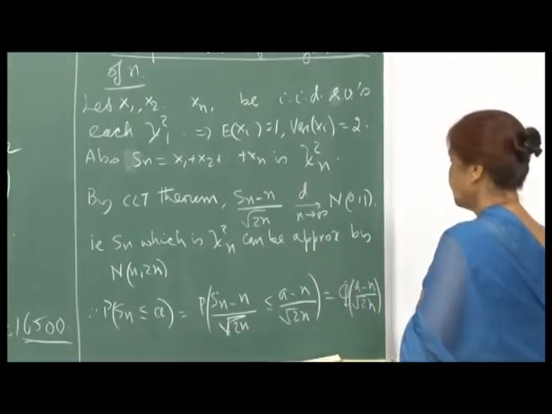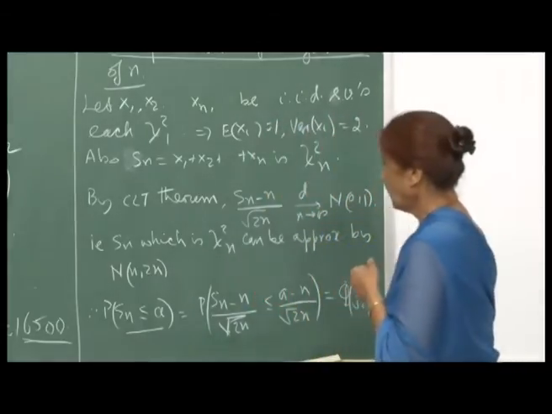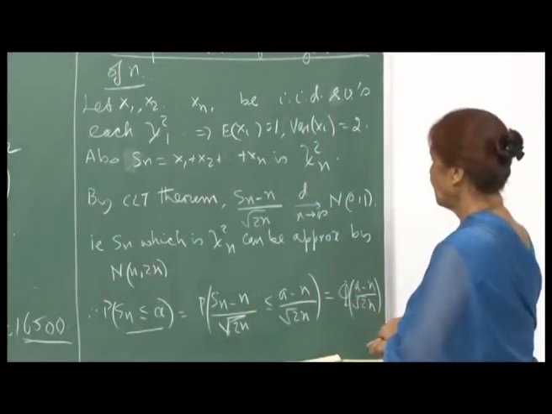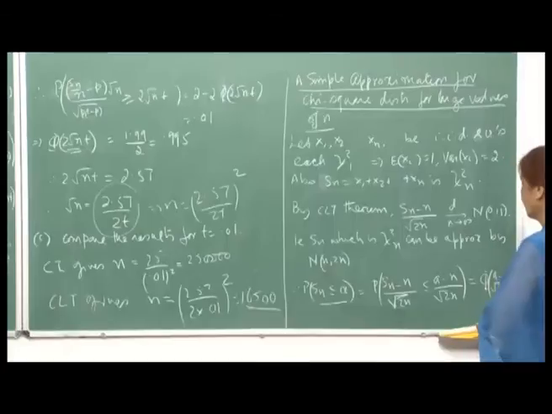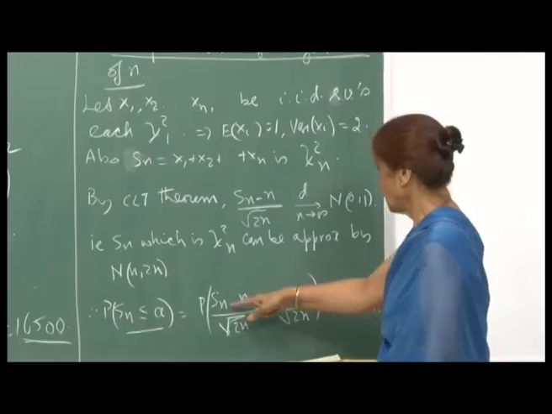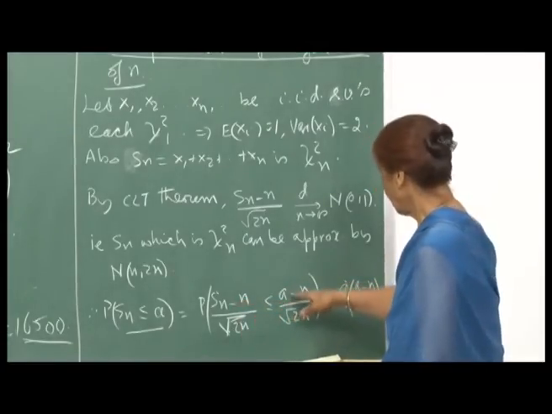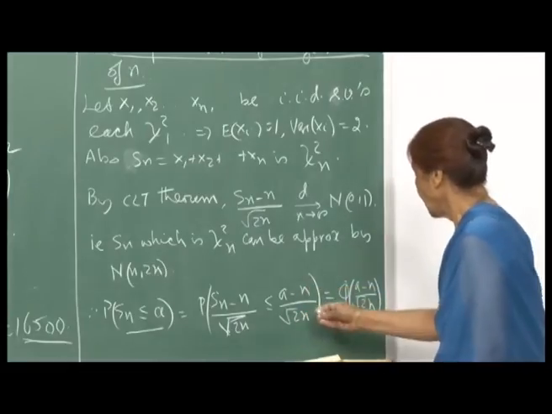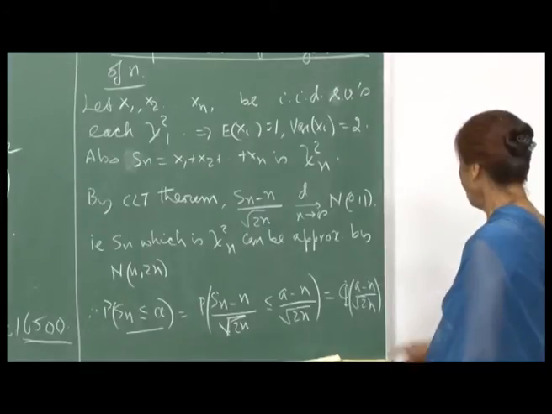So, you want to compute this probability. Remember, for large n you want to be able to compute these probabilities using the normal tables. When I standardize, this will be (Sn minus n) upon root 2n. So, this will become (a minus n) upon root 2n, which is the value phi of (a minus n) upon root 2n.